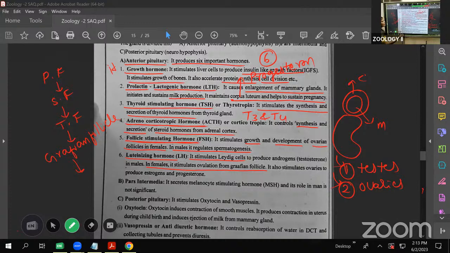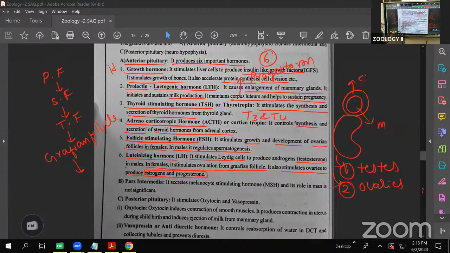See this one. In females, it stimulates ovulation from the Graafian follicles, and also stimulates the ovary to produce two hormones. Which hormones? Estrogen hormone as well as progesterone hormone. In the males, testosterone hormone is released with the help of luteinizing hormone. In the females, estrogen and progesterone hormones are secreted with the help of the luteinizing hormone.